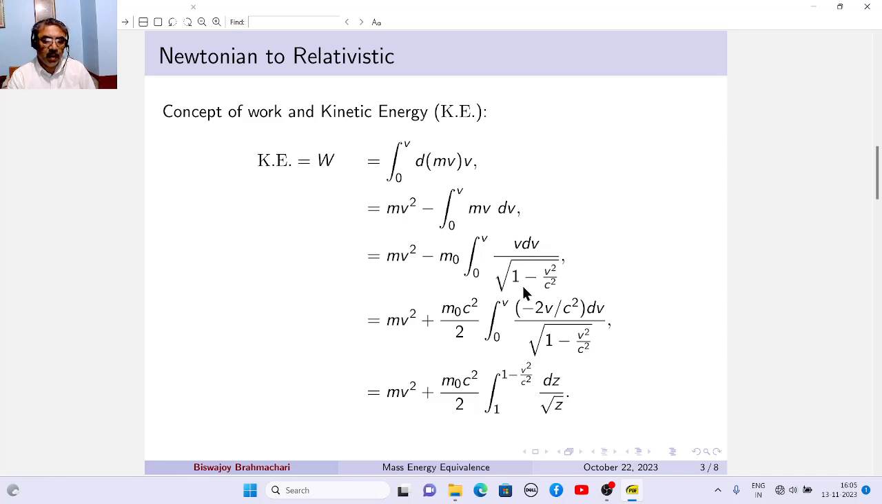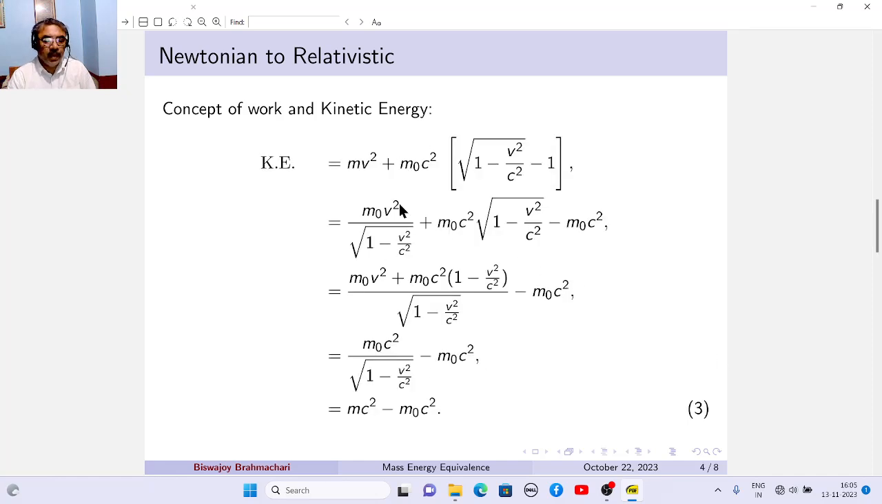And how to do this integral? Put this 1 minus v squared by c squared as z. Then dz will be minus 2v by c squared dv, so multiplied with c squared by 2. Then we get mv squared plus m0 c squared by 2 times dz by root z. This is root z. And what about the limits of the integration? For 0, this is 1, and when it's v, it is 1 minus v squared by c squared. Let's do this integral. Then we get mv squared plus m0 c squared. Here we have put the limits.